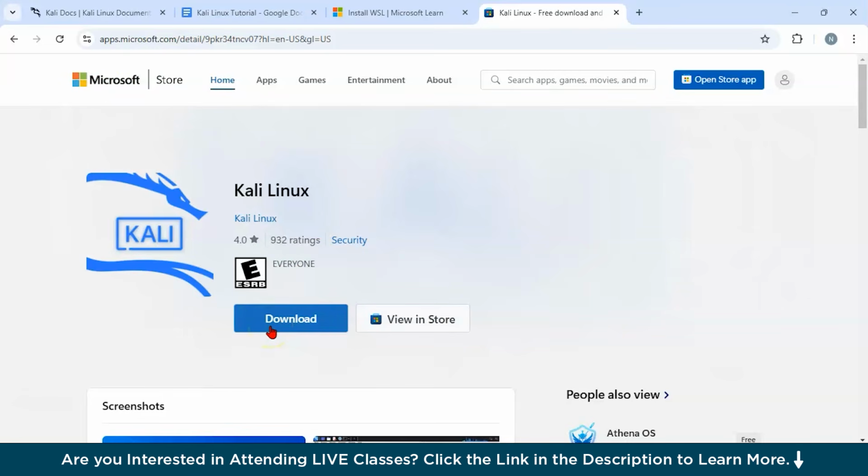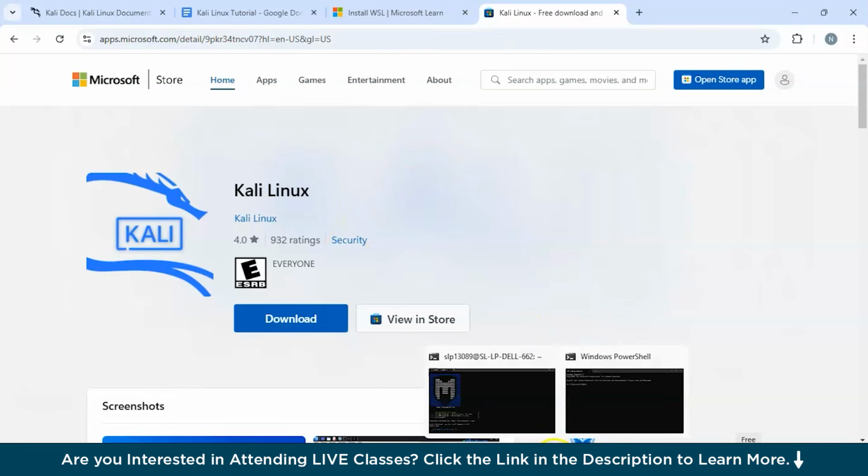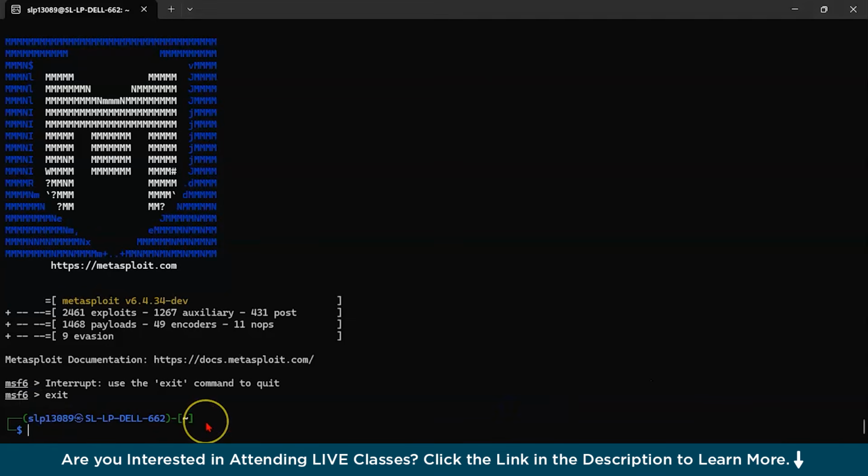Since I've already installed Kali Linux and it is a very easy process, it will be very comfortable for you to operate on Kali Linux. You could see I have installed the minimal configuration here. So this is the Kali Linux terminal, and it has opened. Now we are going to learn certain important commands which will help you understand, and these are very basic Linux commands only, so you do not have to worry about it too much.